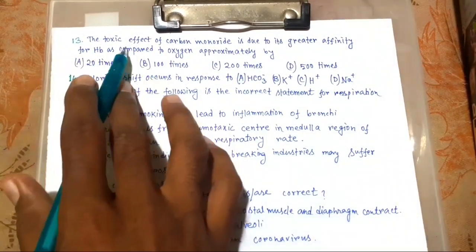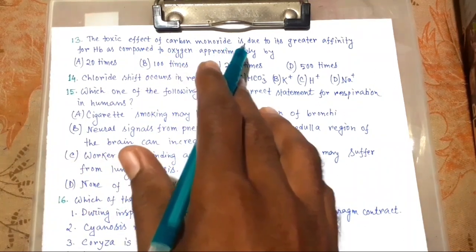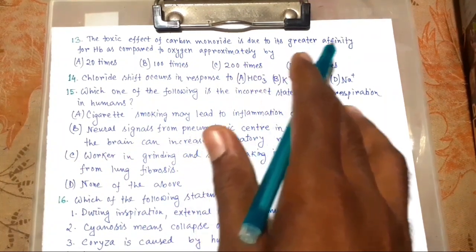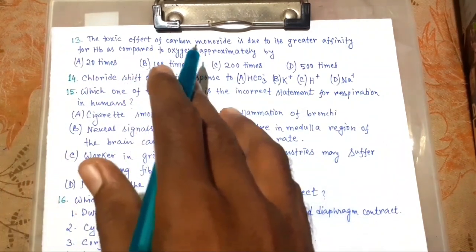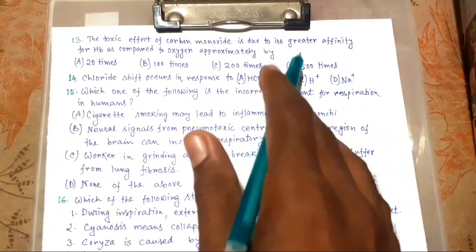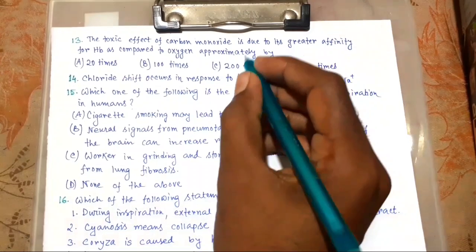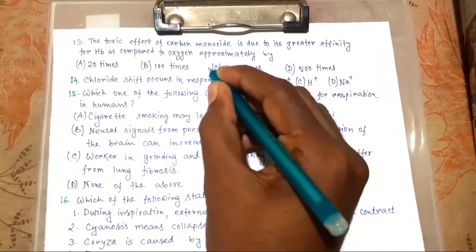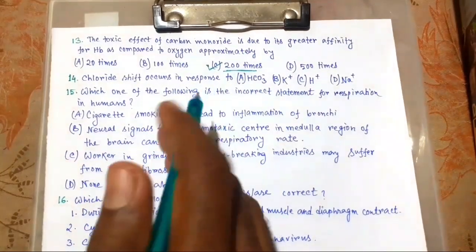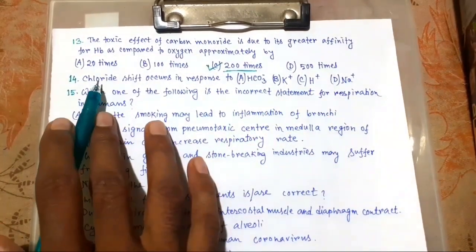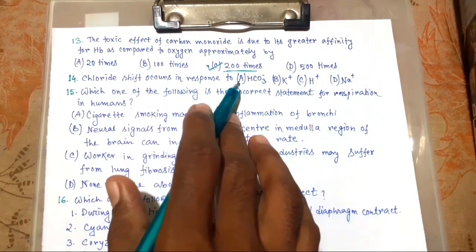Number 13. The toxic effect of carbon monoxide is due to its greater affinity for hemoglobin as compared to oxygen, approximately by, you know, the answer is 200 times. So now next. Chloride shift occurs in response to.